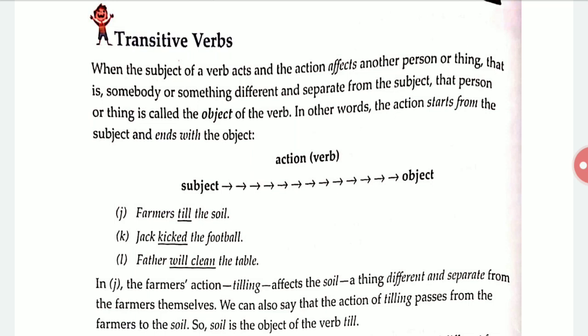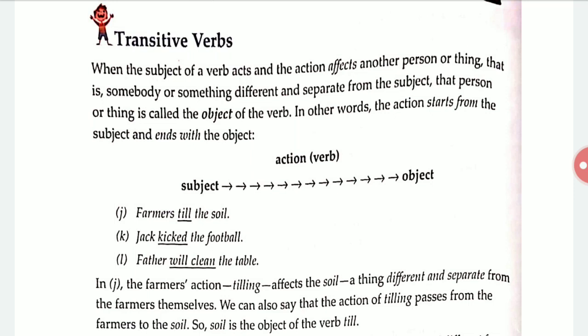It means that when the subject of a verb does an action, its effect goes to another person or thing, different from the subject. That is called the object of a verb.